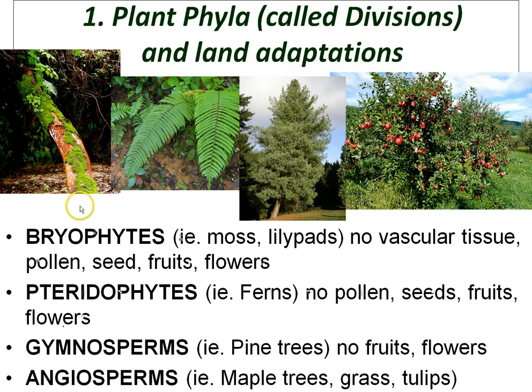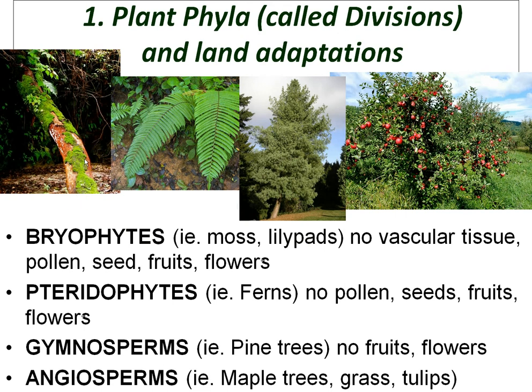So now we have some more details about plants, and you should know the information on this slide. There's 4 divisions, 4 phyla of plants: bryophytes, pteridophytes, gymnosperms, and angiosperms. Bryophytes are usually close to the ground. They don't have any vascular tissue, no tubes for transport of water. They don't have any pollen, seeds, fruits, or flowers. They're the simplest plants. Here we have moss over here.